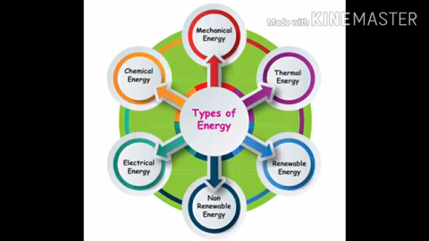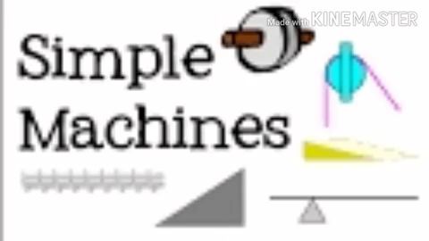We saw different types of energy in the last class. They are electrical energy, chemical energy, mechanical energy, thermal energy, renewable energy, and non-renewable energy. Renewable energy can be used repeatedly, but non-renewable energy can't be used repeatedly. The next topic of this lesson is simple machines.